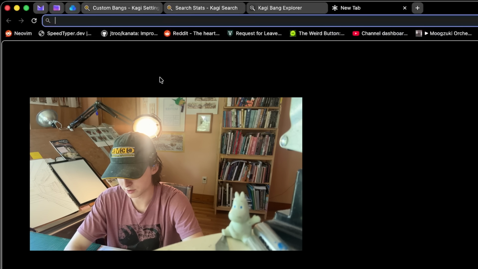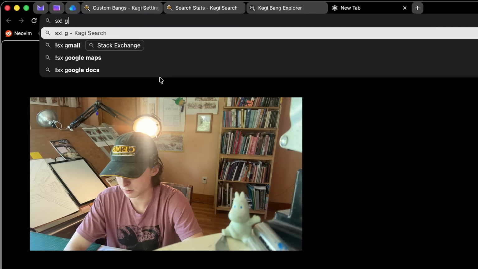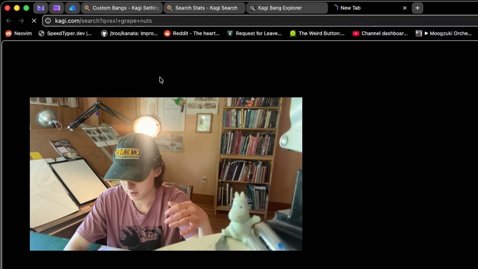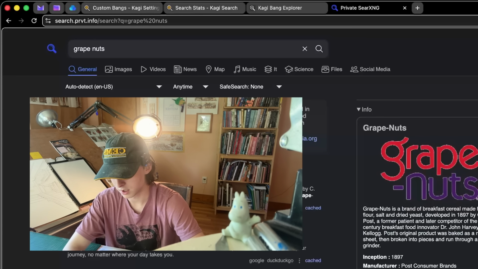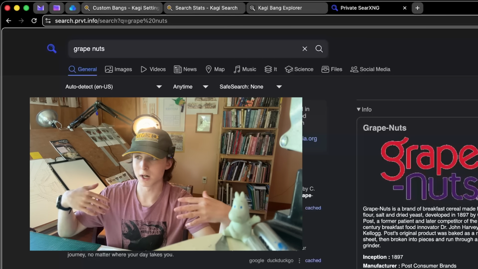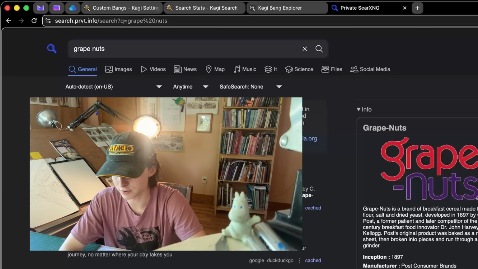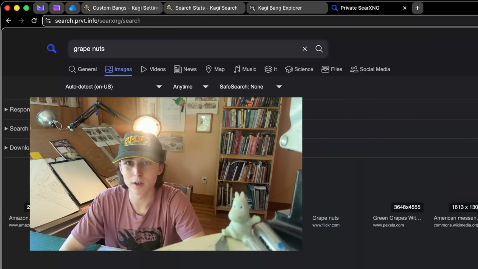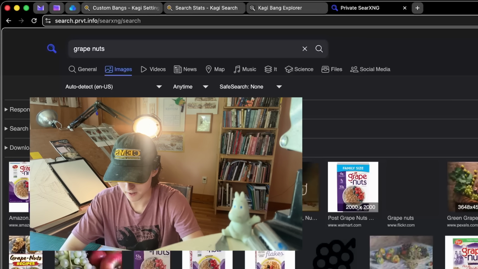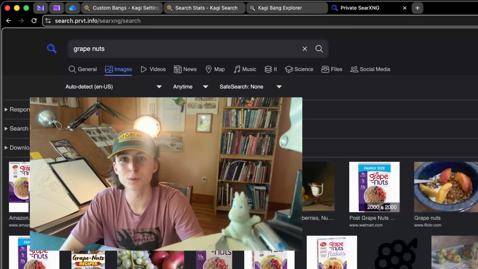Maybe I also want to search on my own custom search engine. So let's look up grape nuts on... oh, I did the order wrong, but it still worked. So this is my custom, well, it's not, it's my mentor's custom CRX instance on a dedicated server. So if you were thinking about leaving that proprietary bloatware comment, you can leave that at the door. That's right, I use Vim and Emacs. I have no tool allegiance whatsoever.